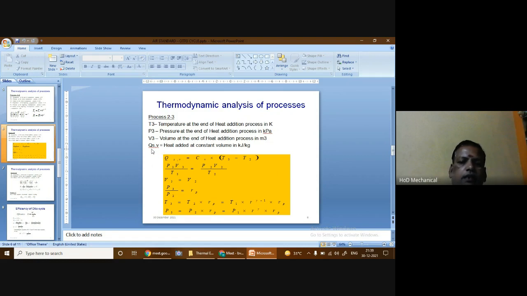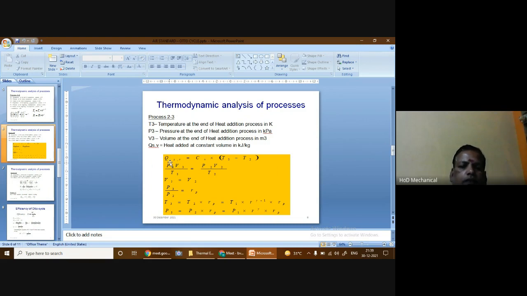And since here the heat is applied at constant volume, it is denoted by the letters Q suffix s comma v. We have put the suffix s comma v because the heat is applied at constant volume. The value is given in kilojoules per kilogram. And since the heat is supplied at constant volume, the heat supplied is given by the specific heat at constant volume into (T3 minus T2).